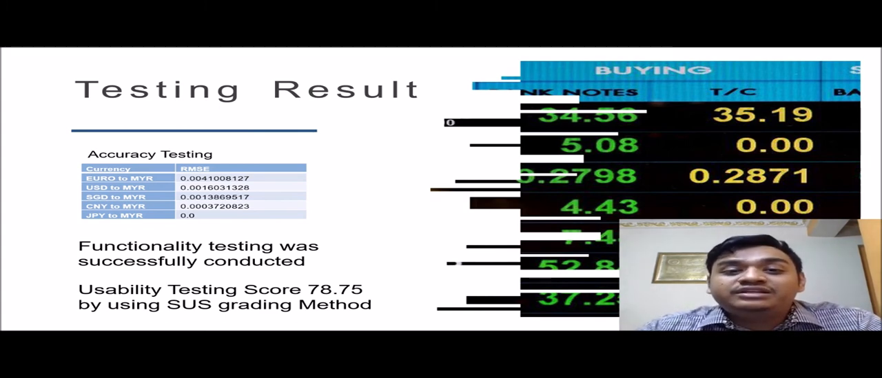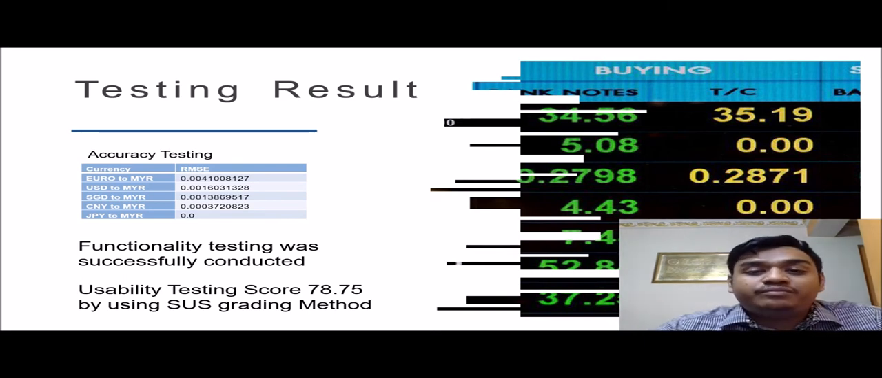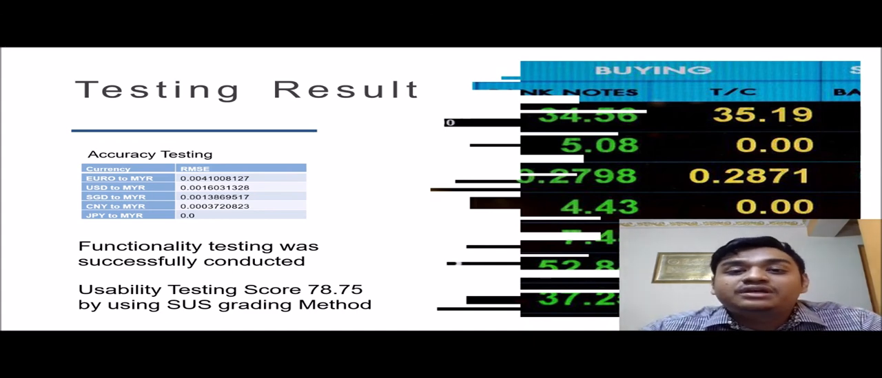I also have done usability testing by using the SUS grading method, and the system score was 78.75%. The tester was a director of a company, and his company always buys stuff from China, so he always does exchange rate conversions in order to buy goods, so he tested the system.